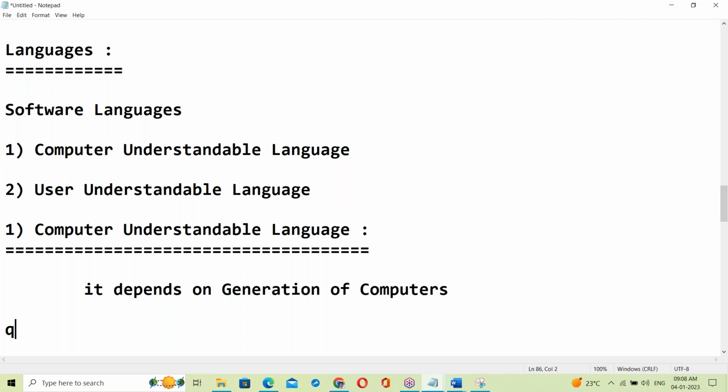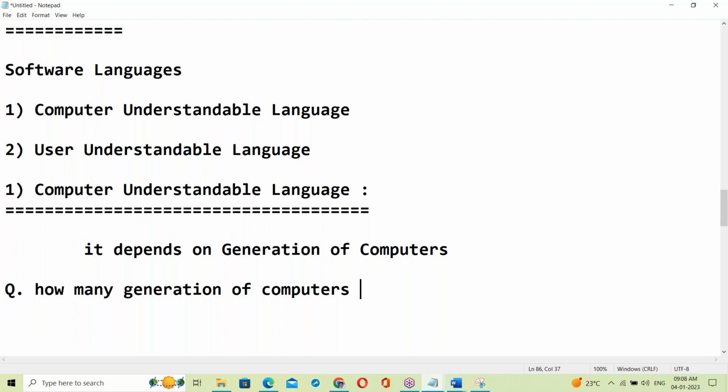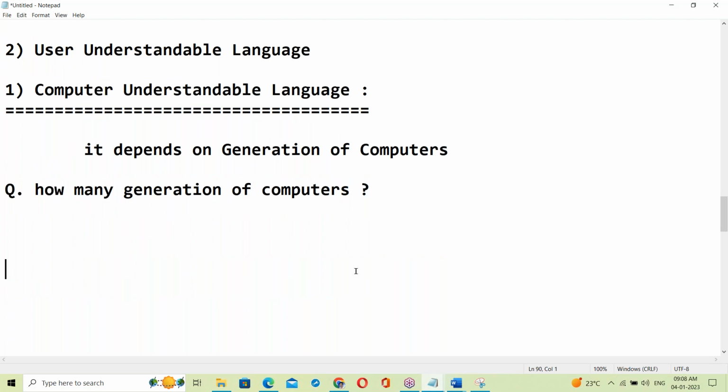Yes, some questions for you guys. How many generations of computers are there? Anyone have an idea about it? How many generations? There are 5 generations.